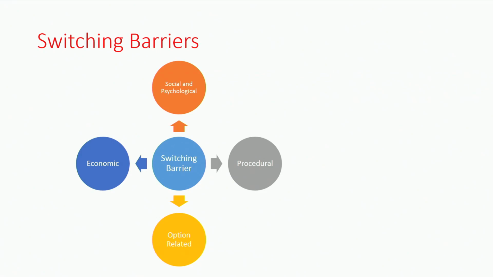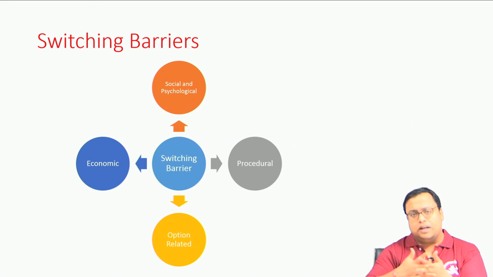One is the economic switching barrier. For example, in the same context of mobile number porting, the moment you try to port from one mobile service provider to another, all the balance that you have in your SIM card gets nullified and you do not get those facilities.